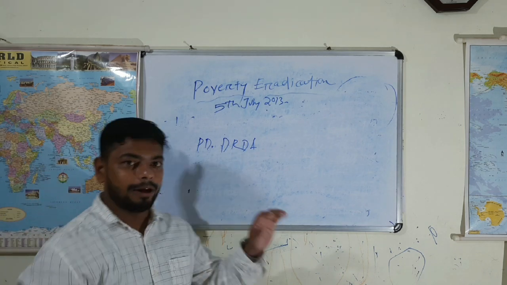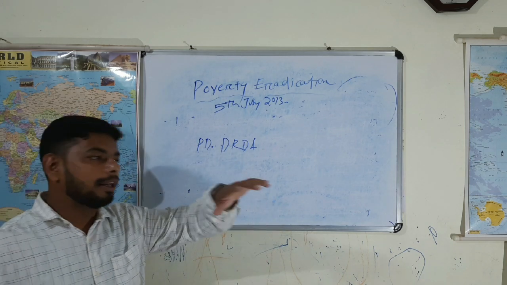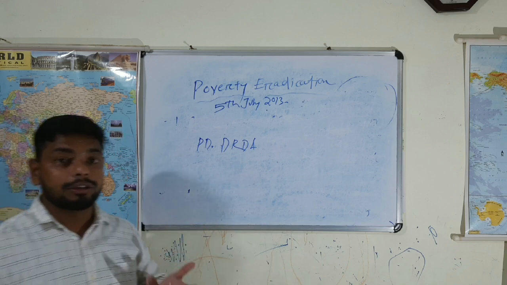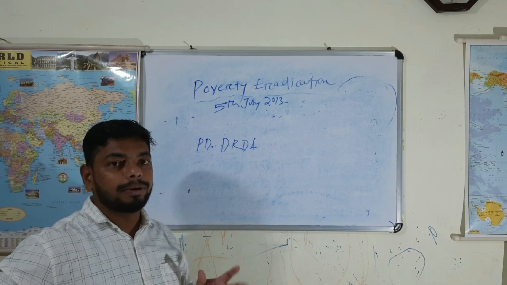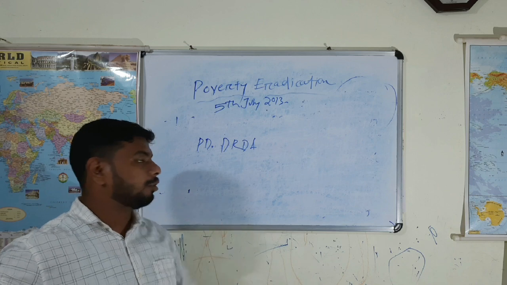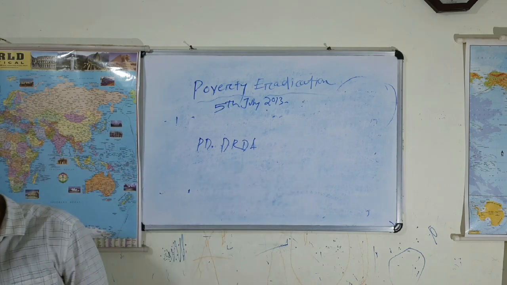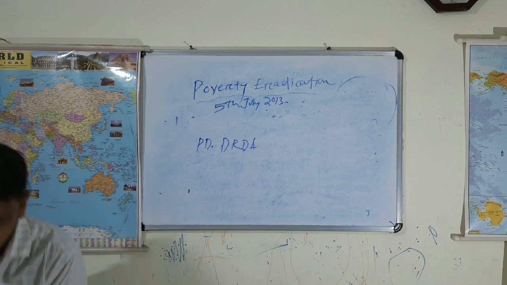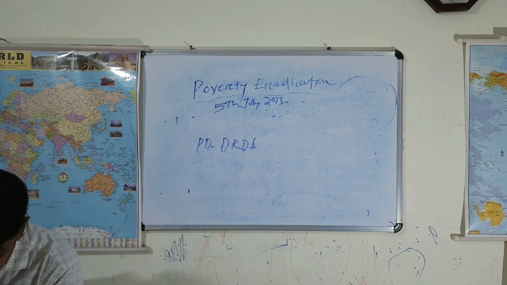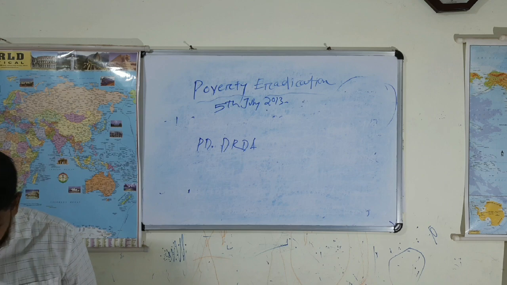If anybody, mainly the poor people, is not getting rice, they may contact me too. I can also communicate, or they can contact the Project Director, DRDA of their respective block directly. Okay, so did you understand?